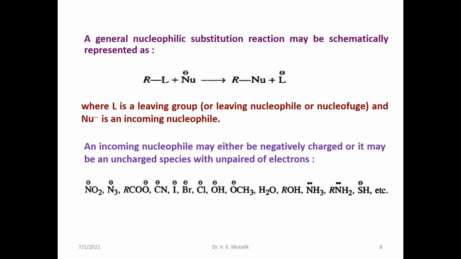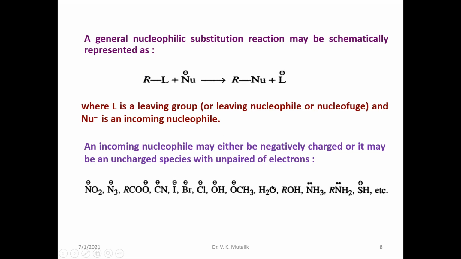This is a general sequence for nucleophilic substitution, whether it is SN1 or SN2. L means leaving group, with the nucleophile attacking this carbon to form the nucleophile substituted product.